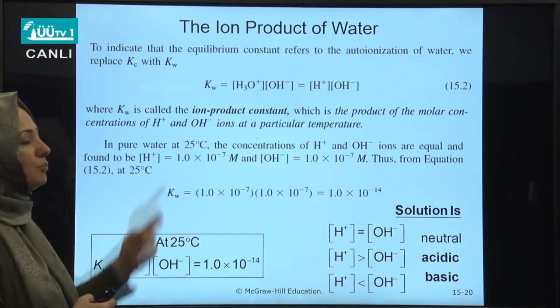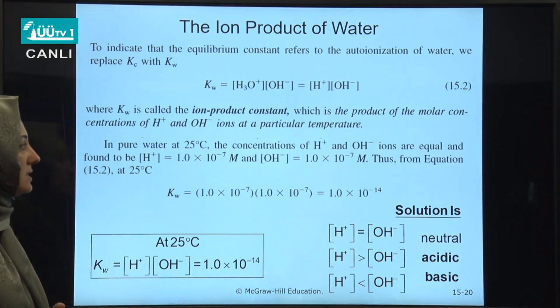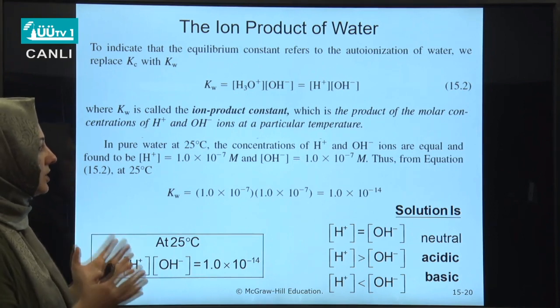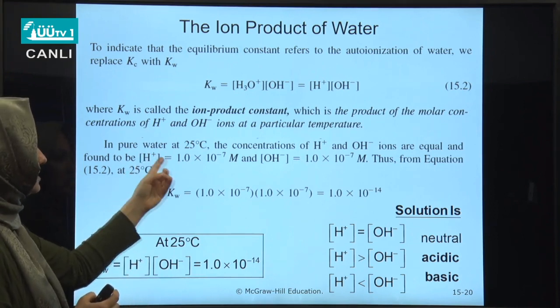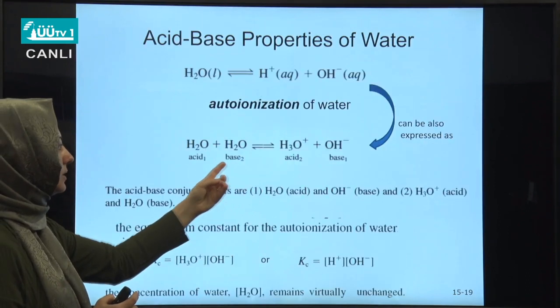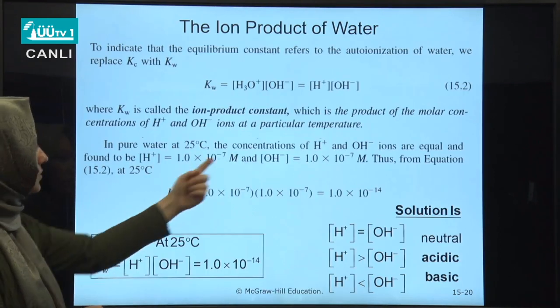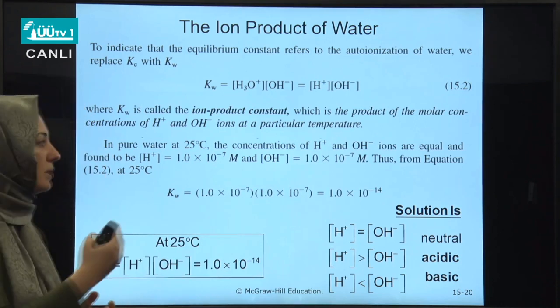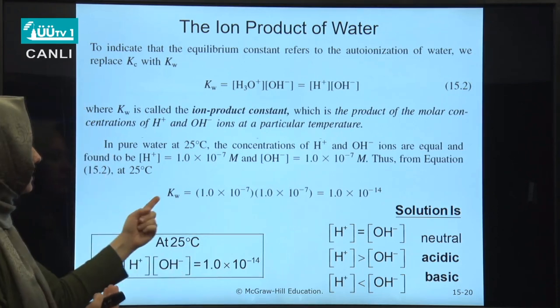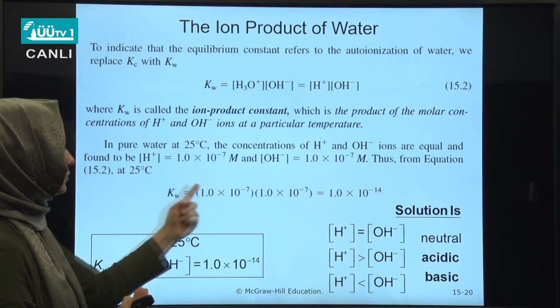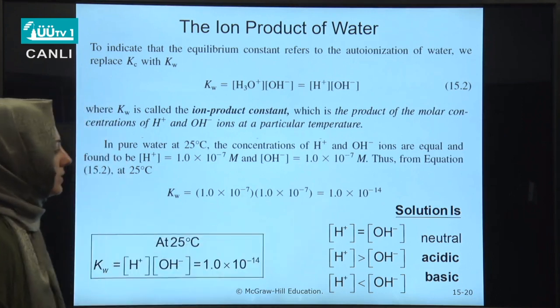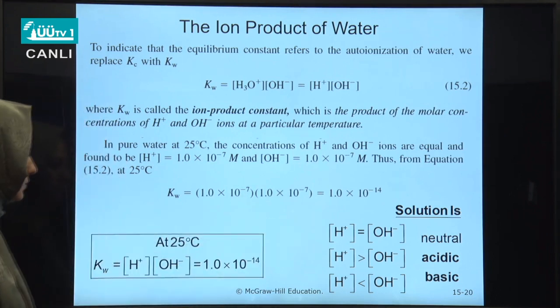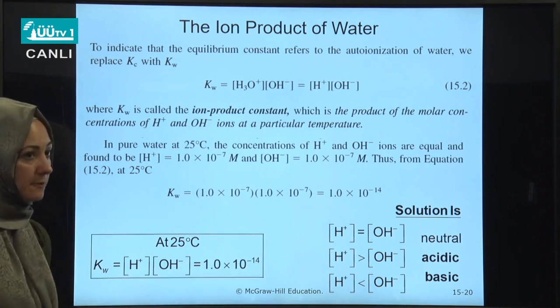For instance, for pure water at 25 degrees Celsius, this value is measured to be hydrogen concentration 10 to the minus 7 molar and the hydroxide ion concentration 10 to the minus 7. They are equal, and thus the ion product value for water at 25 degrees Celsius is known to be 10 to the minus 14.